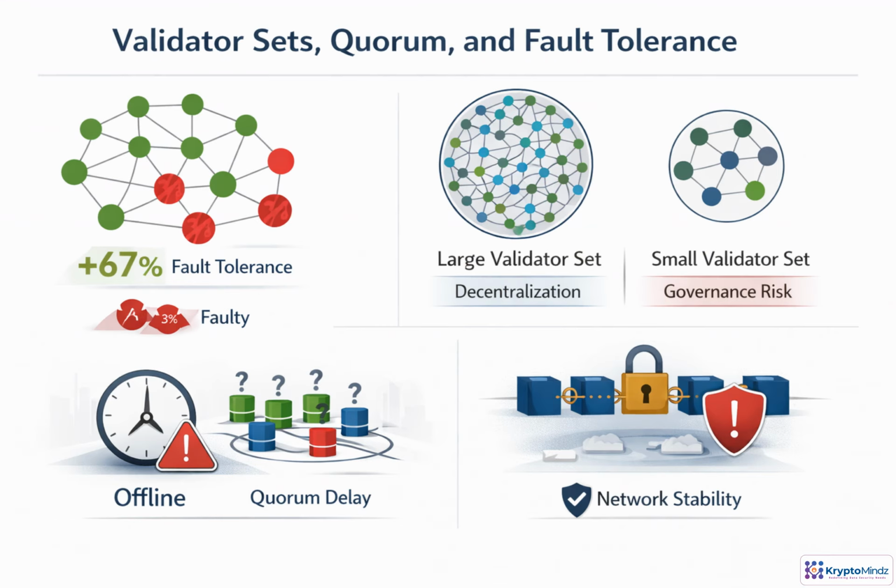In BFT systems, the validator set is the trust boundary for consensus. If fewer than 1/3 of validators are faulty or offline, the network can usually still agree safely. Validator count, however, is a trade-off. More validators distribute power and improve decentralization, but they also increase communication overhead and create more opportunities for downtime. Too few validators are easier to coordinate, but they concentrate governance risk. The goal is not maximum size. It is enough independent, reliable validators to keep quorum available under stress.